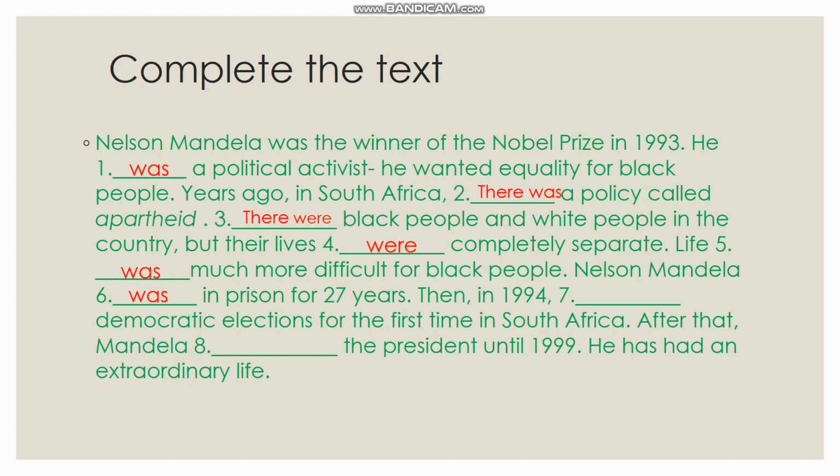Then in 1994, there were democratic elections for the first time in South Africa. After that, Mandela was the president until 1999. He has had an extraordinary life.